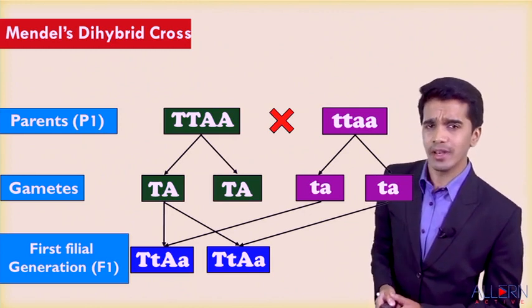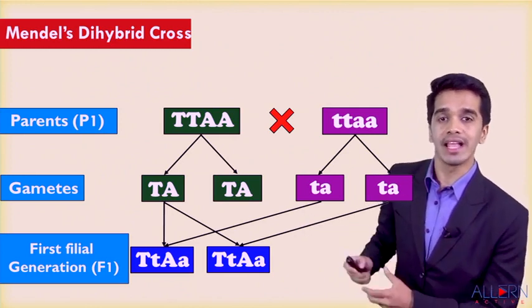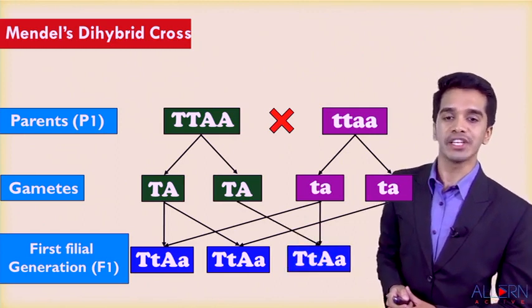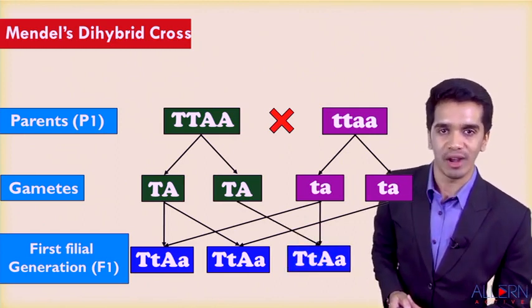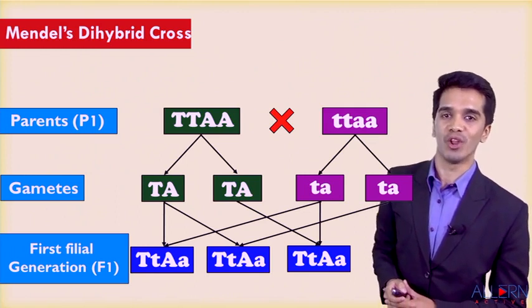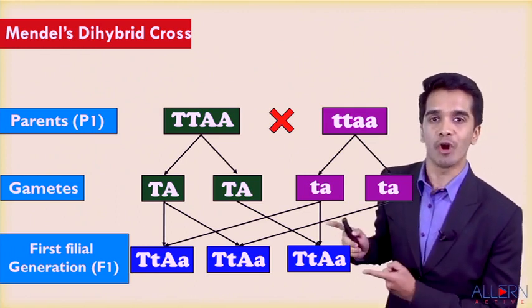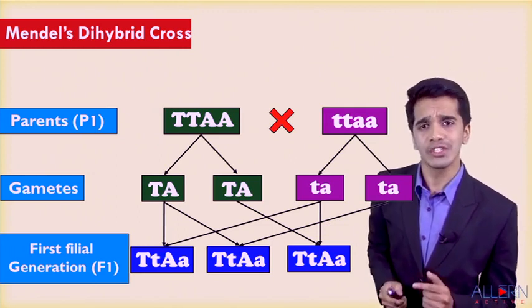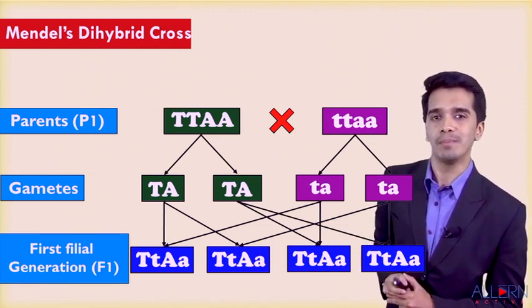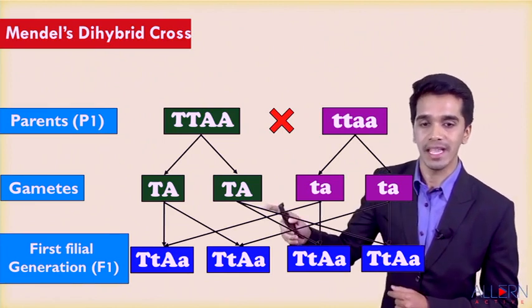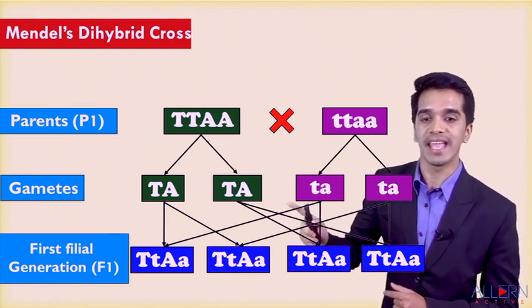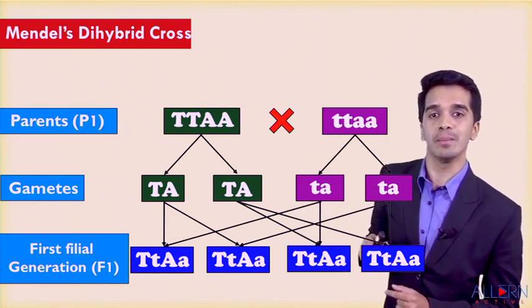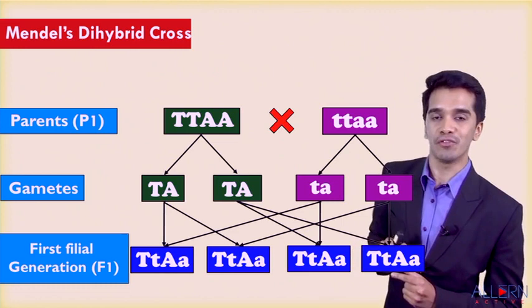So this combination is also tall and axial. The third combination is capital T with small t, capital A with small a. This is also tall with axial. And the last possibility is capital T with small t, capital A with small a. So this combination is also tall with axial flower.